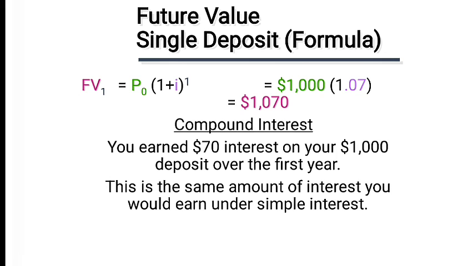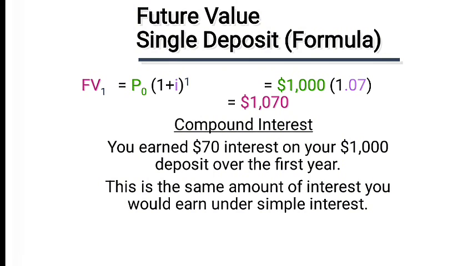This is the formula for that. Future value for year 1 is equal to the present value, the amount you have today, times 1 plus I. 1 is the standard formula, plus I is for the interest rate, and raised to power 1, as you are doing it for 1 year. $1,000 multiplied by 1.07, you get $1070 as future value after 1 year.